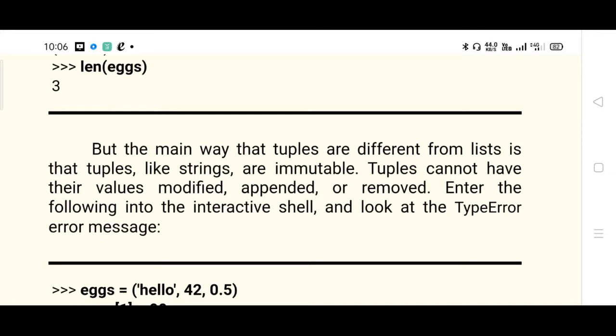Such types of questions you can expect. So please remember, list is mutable whereas tuple is immutable. Tuples cannot have their values modified, appended or removed. That's what immutability is.